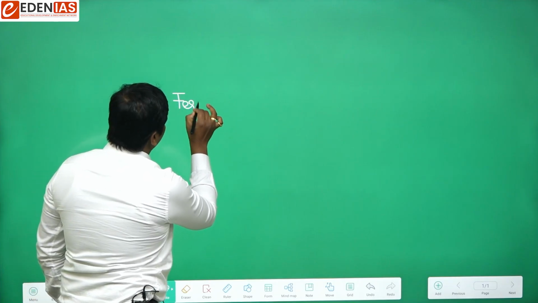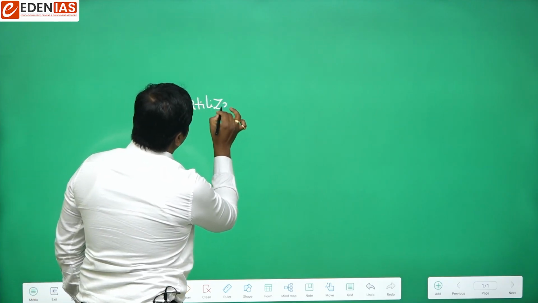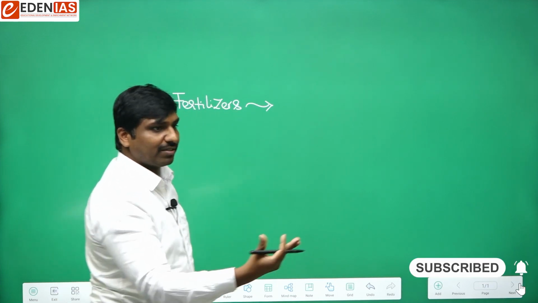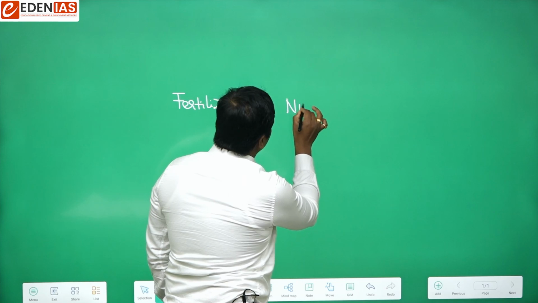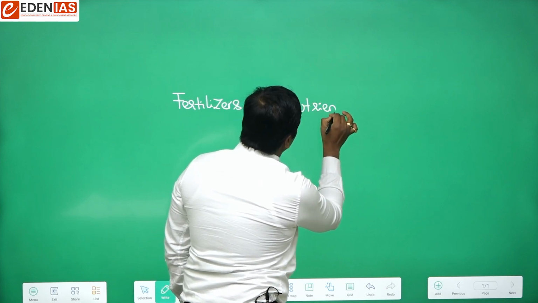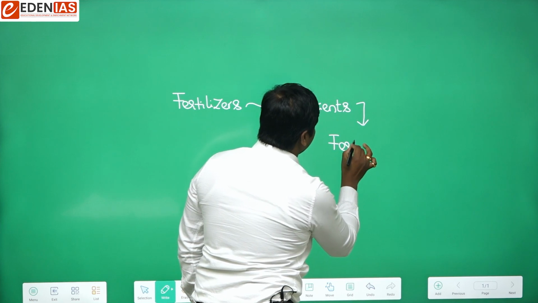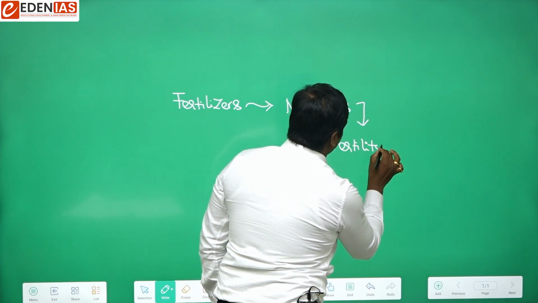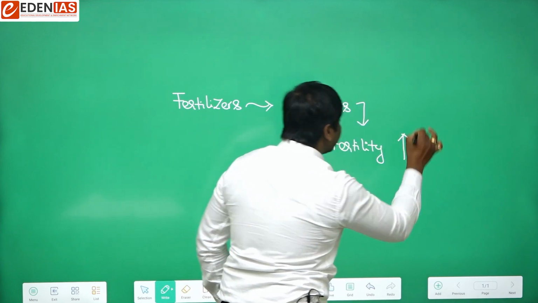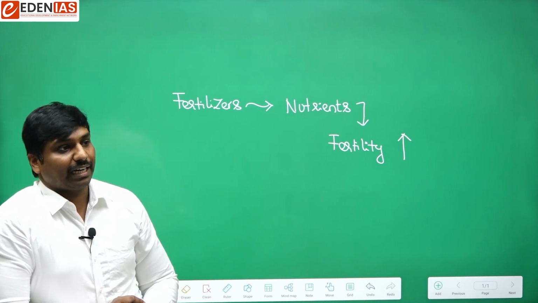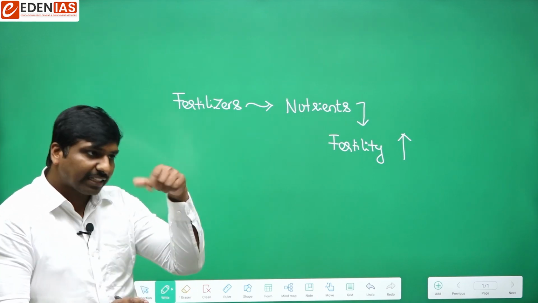Fertilizers add nutrients to the soil. When they add nutrients to the soil, obviously the fertility of the soil is increased. As it is enhancing the fertility of the soil, we simply call them fertilizers. Can you understand why they are called fertilizers?